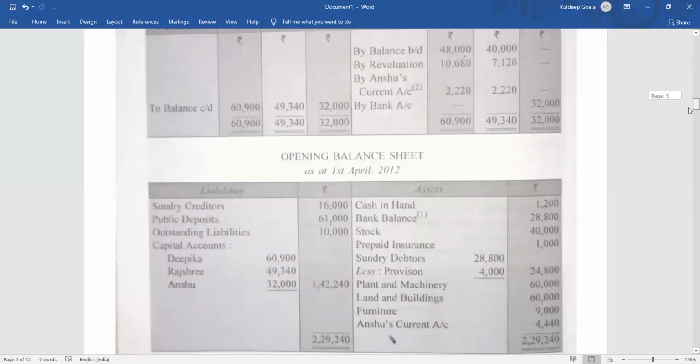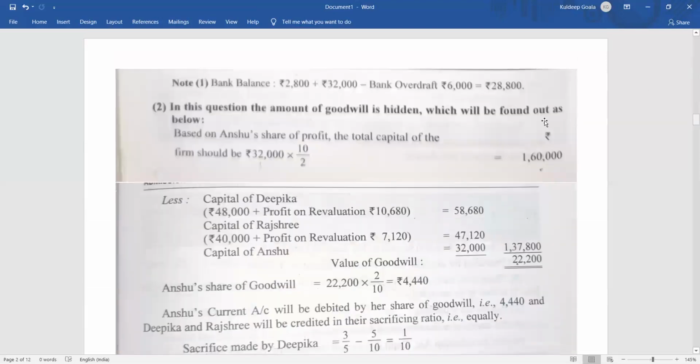So we can see the capital value here. It is calculated. Capital of Deepika is 48,000 plus profit on revaluation 10,680. That is 58,680. I'm repeating once again, I have already told you that remember it should be the adjusted capital.